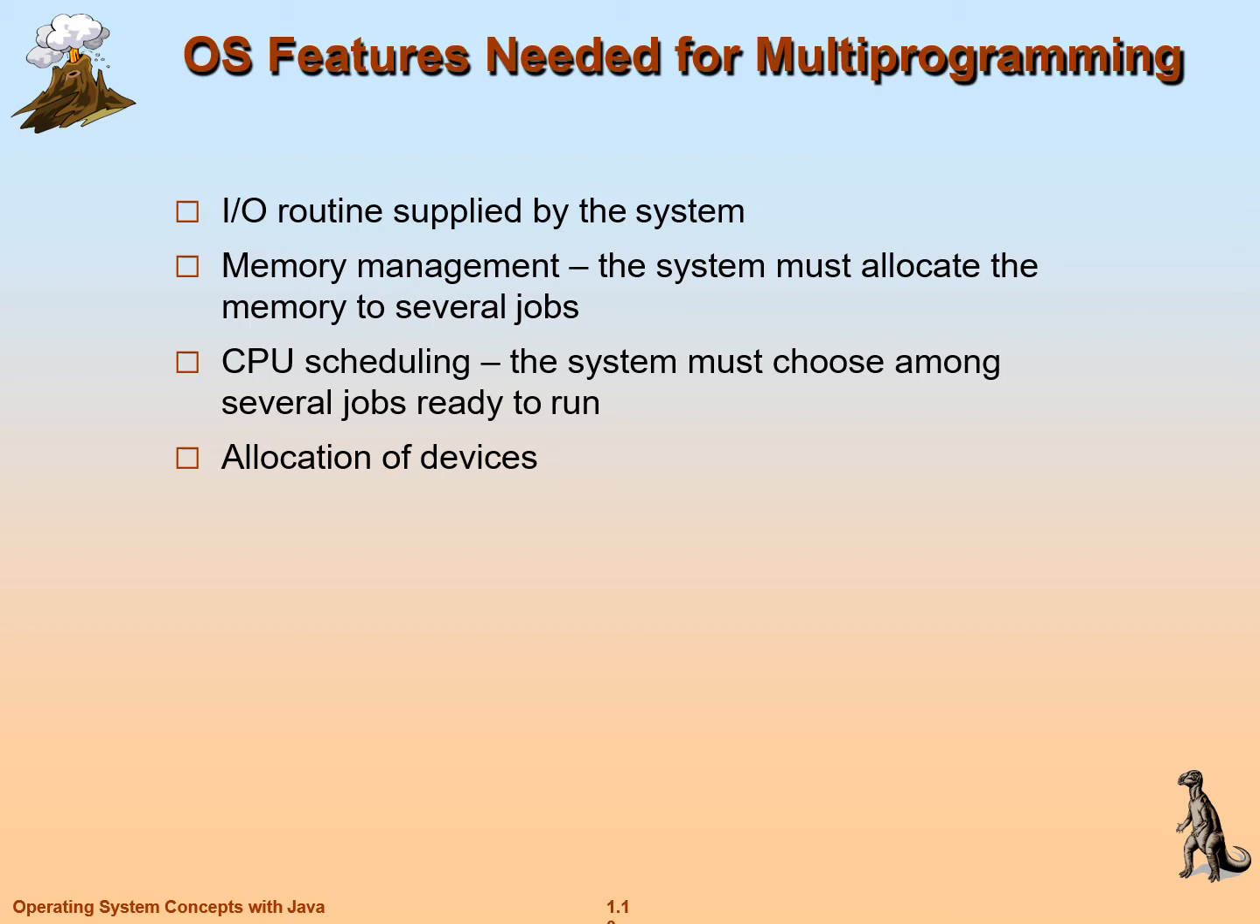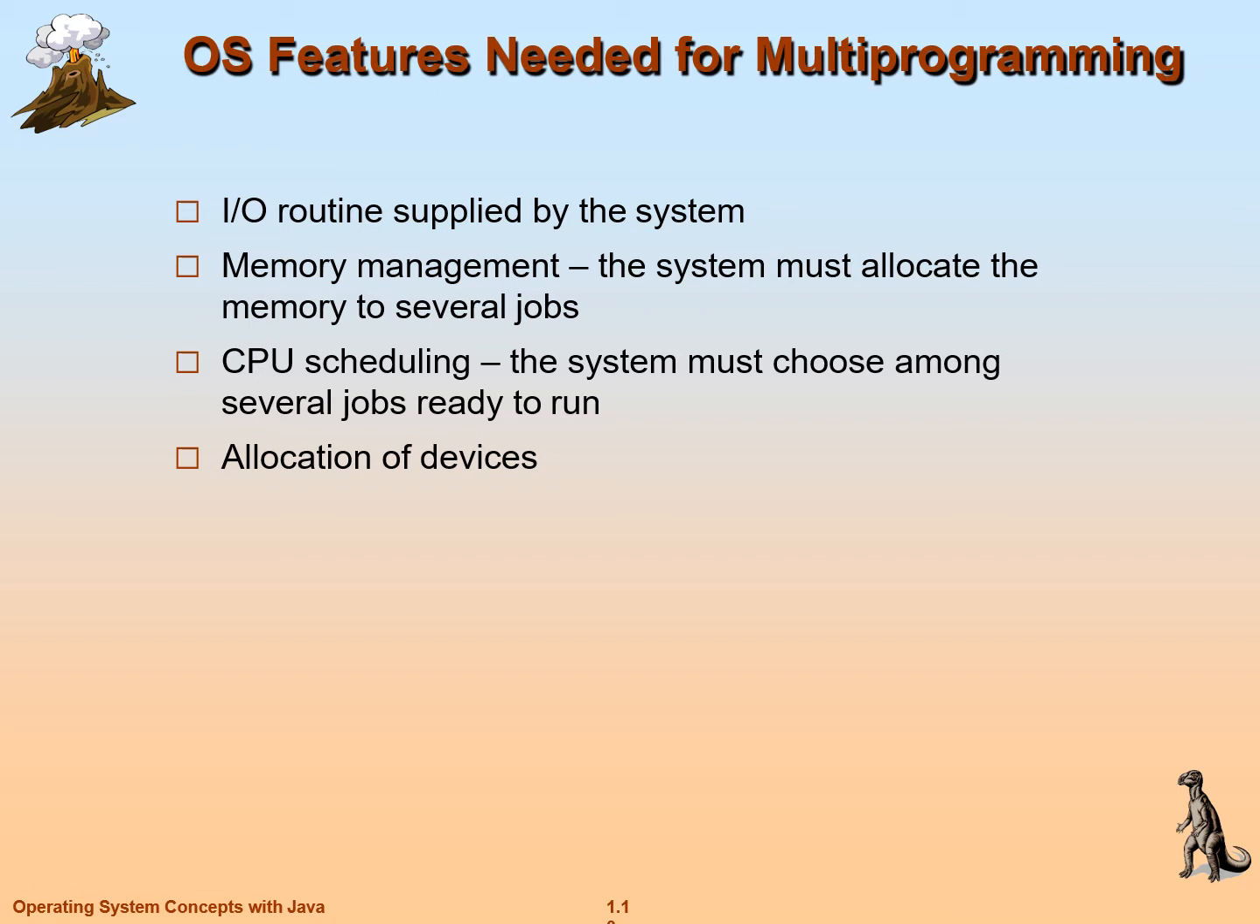My dear friends, in multi-programming, several jobs are in the main memory. Each and every job may require an I/O routine, an input-output routine. So the operating system should provide this I/O routine for each and every job in the main memory. Second, memory management. Each job needs a certain amount of memory, and that memory has to be allocated by the operating system.